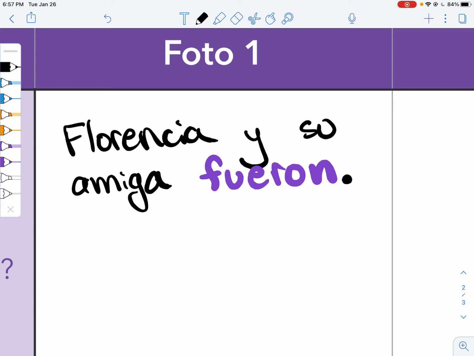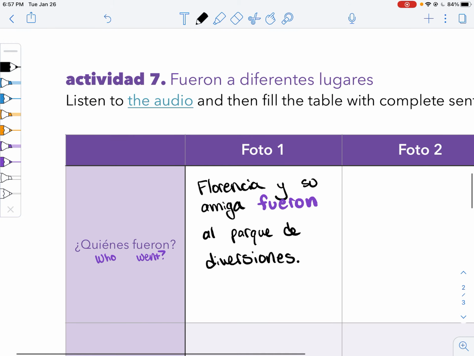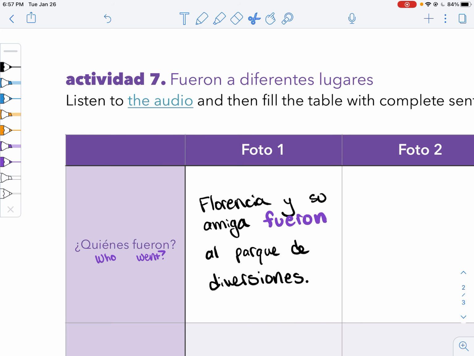However, we do want to expand on it just a little bit. We want to say where they went. Fueron al parque de diversiones. They went to the amusement park. So fueron al parque de diversiones. And there you have it. If you want to take it and center it so it looks nice, that's great too.